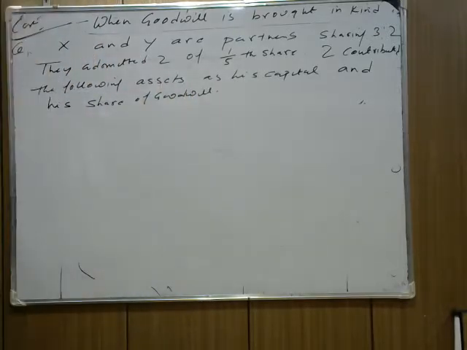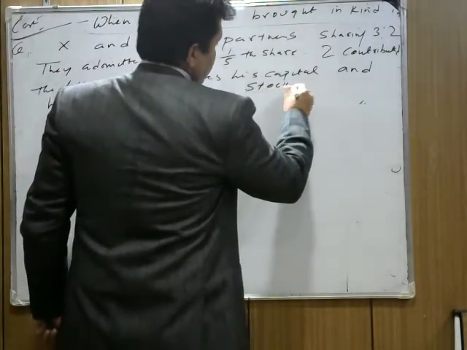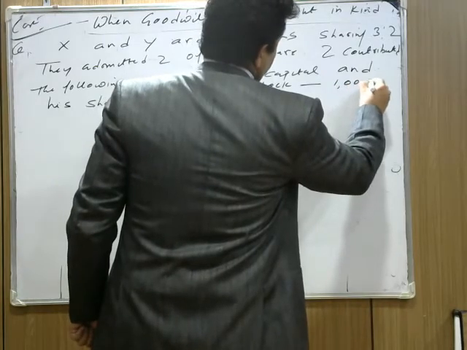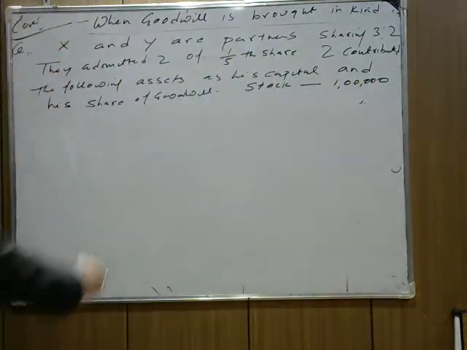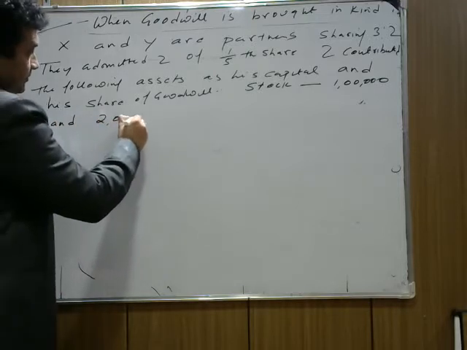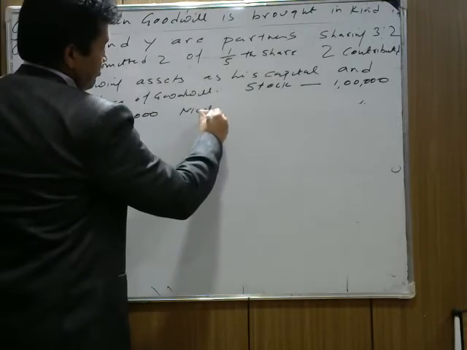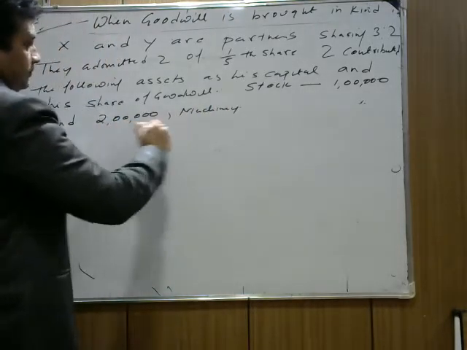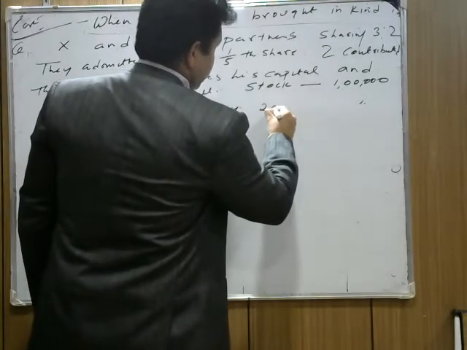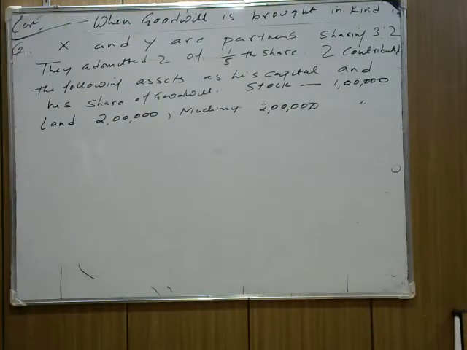Now note down what the assets are. He contributed stock 1 lakh, land 2 lakh, and machinery 2 lakh. So he contributed stock 1 lakh, land 2 lakh, machinery 2 lakh.